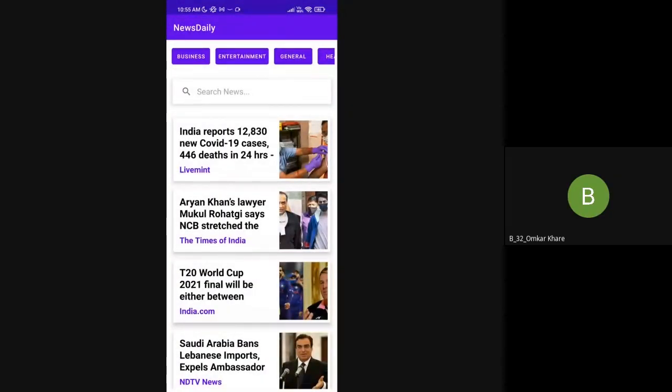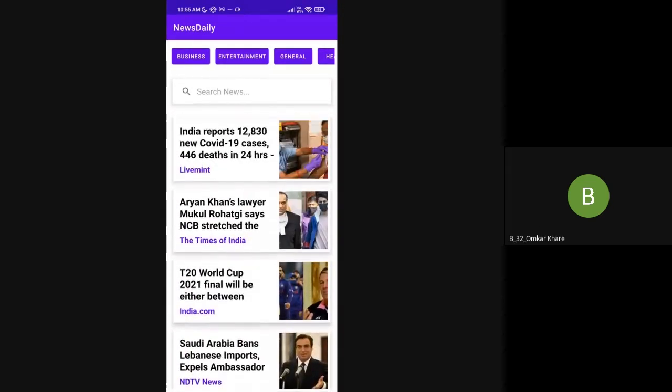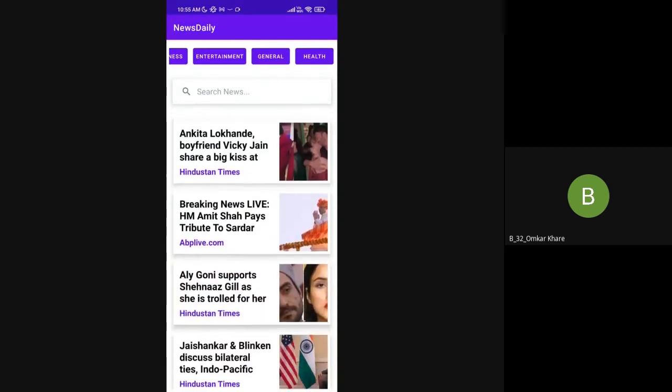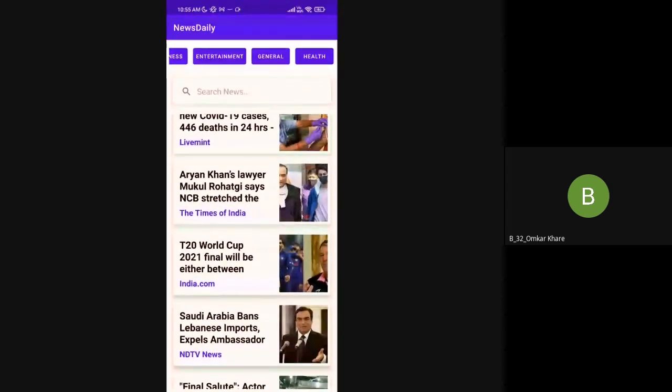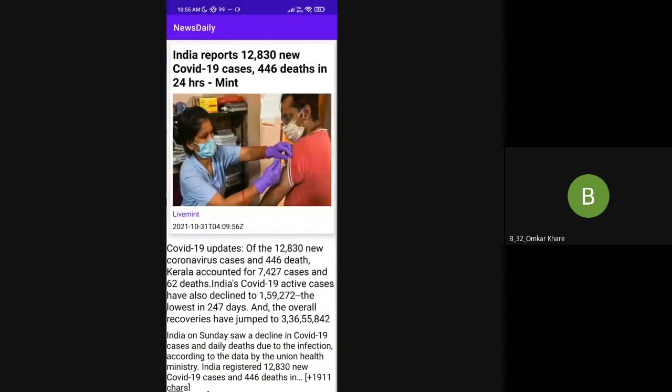So now I have opened the app. By default, we have set the general category news. So when I press the general button, you will see there is no change in the news articles. Here you can see the news headlines, image and authors. If I click on the news, you can read the news in short. All the details here are in short.